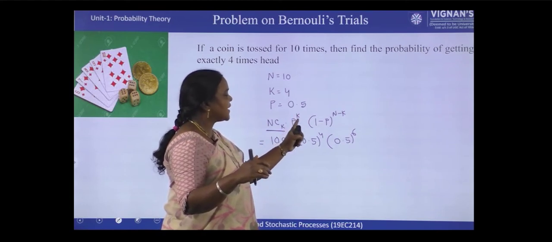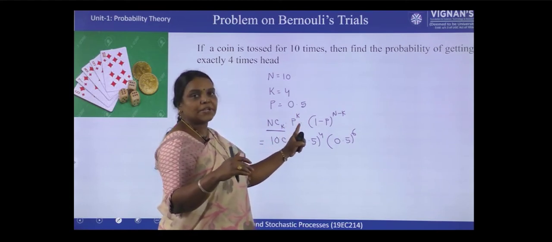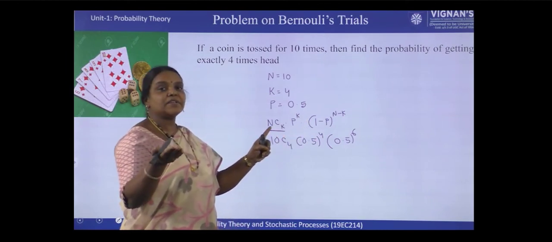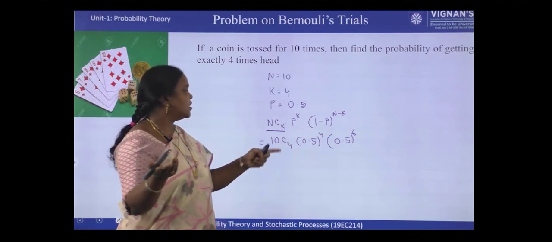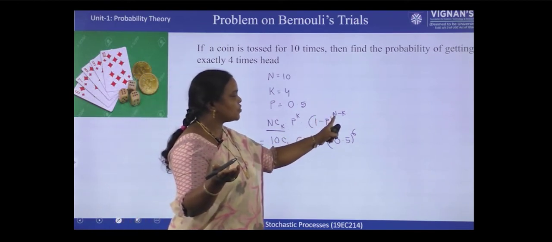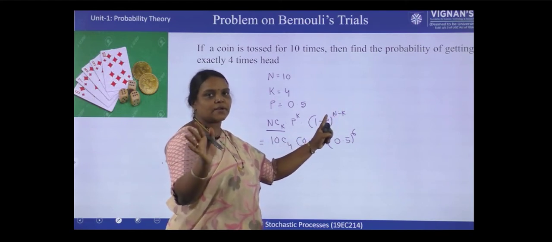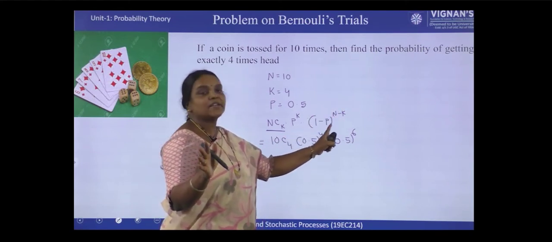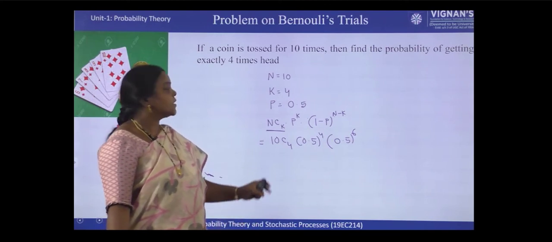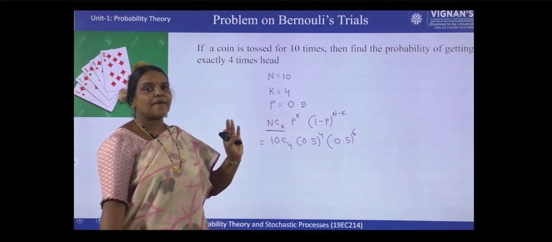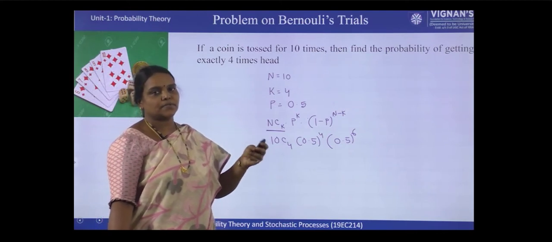So it happens k number of times, so p into p k times means p power k. And not happening means the remaining times it is not happening. Out of total n trials, k times we are getting, so n minus k times we are not getting. So the not getting probability is 1 minus p. And this formula is applicable for experiments which have only 2 possible outcomes.